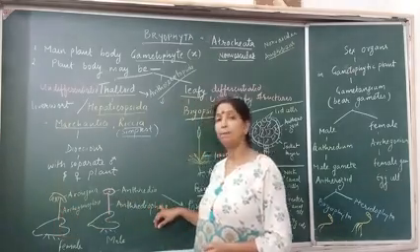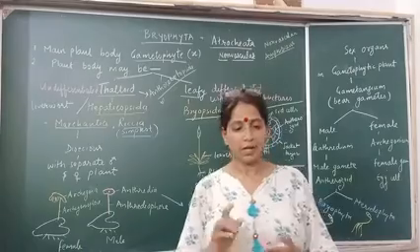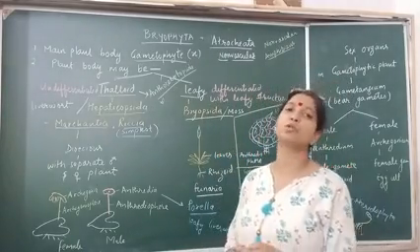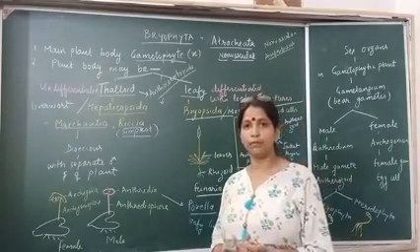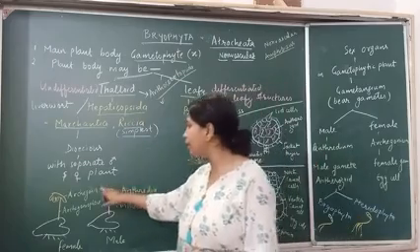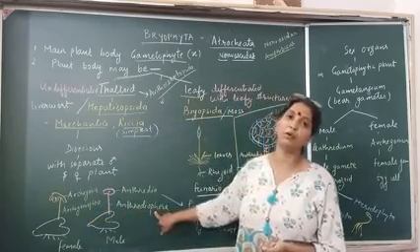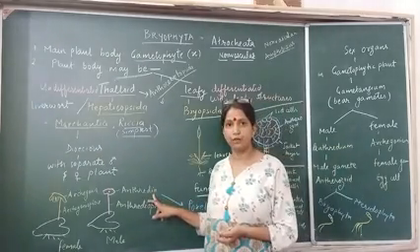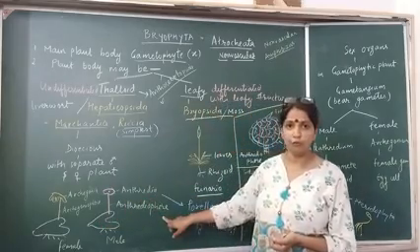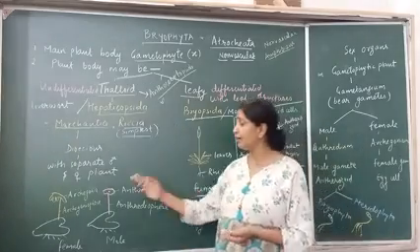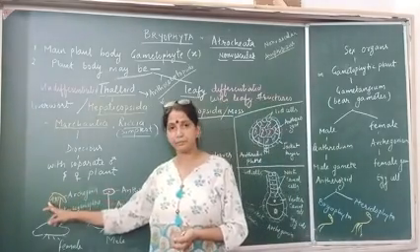Label A and B. See, when you study sex organs in Bryophyta, the male sex organ is called Antheridium and the female sex organ is called Archegonium. So the stalk which bears Archegonia will be called Archegoniophore, and the stalk which bears Antheridia will be called Antheridiophore. Clear? How will you identify whether it is Archegoniophore or Antheridiophore? That is with the shape.